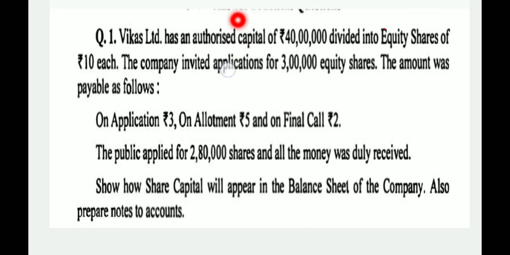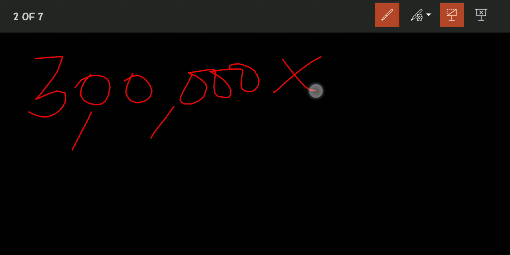Vikas Limited has authorized capital. Authorized capital is the capital that a company can issue in its lifetime. So 40 lakh rupees is authorized capital, and it is divided into equity shares of 10 each. It means the company has authorized shares of 4 lakh. The company invited applications for 3 lakh equity shares. It means the company has issued 3 lakh shares of 10 each, that is 30 lakh rupees.